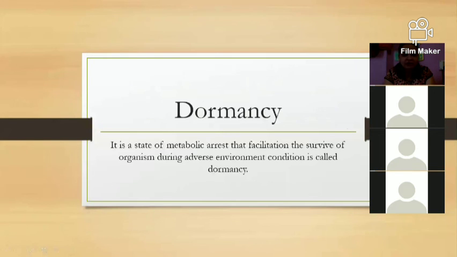Then after this, the next topic is dormancy. Dormancy is a state of metabolic arrest that facilitates the survival of the organism during adverse environmental conditions. It is called dormancy. Means